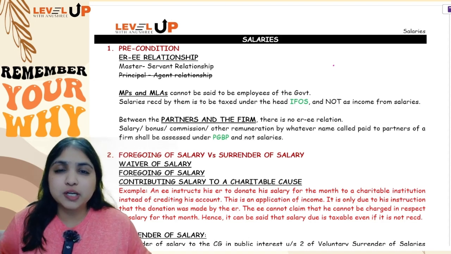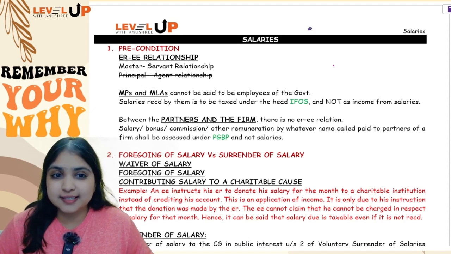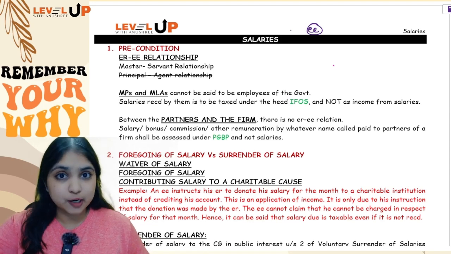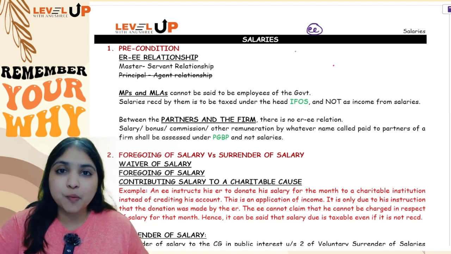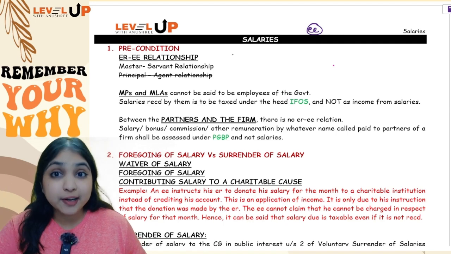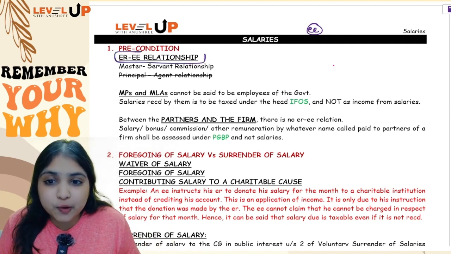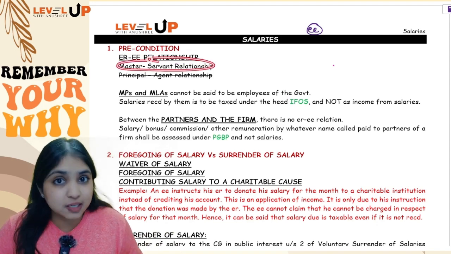In the salaries head of income, first of all, who is your assessee? Your assessee is the employee, right? If your assessee is the employer, you will go to the PGBP head of income. You will come to the salaries head only if your assessee is an employee. Point number 2, you can apply this head only if there is an employer-employee relationship, a master-servant relationship.